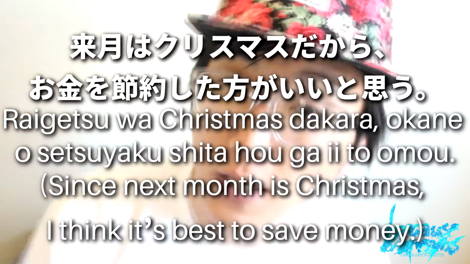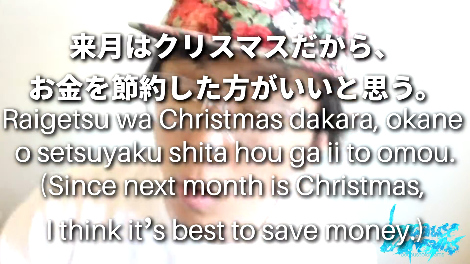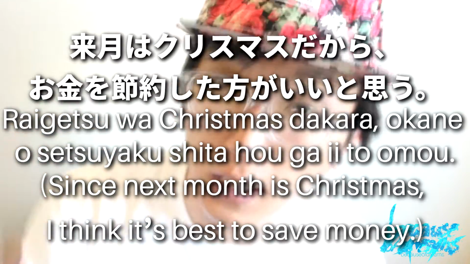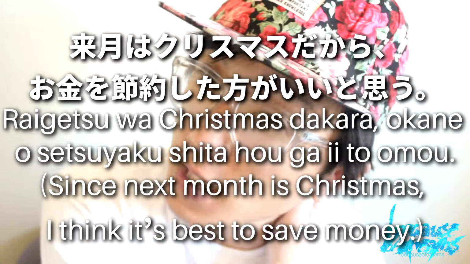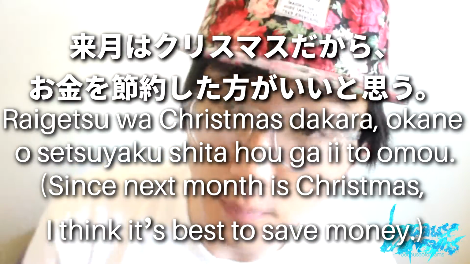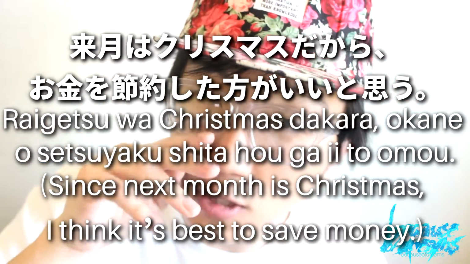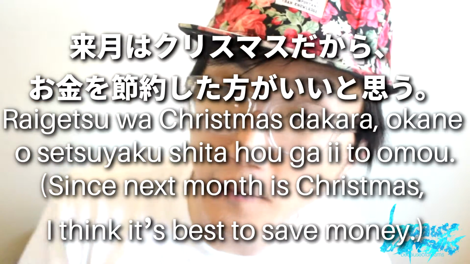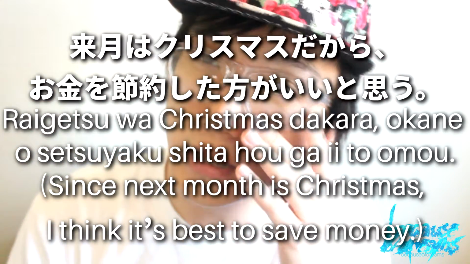For our first example sentence, we have the line 来月はクリスマスだからお金を節約した方がいいと思う. And what this line translates to is basically, since next month is Christmas, or because next month is Christmas, I think it's best if I save money. Let's break down the sentence bit by bit.